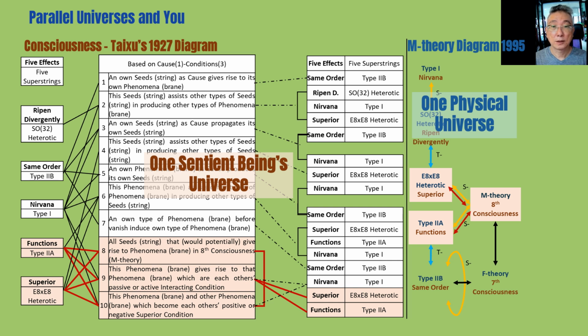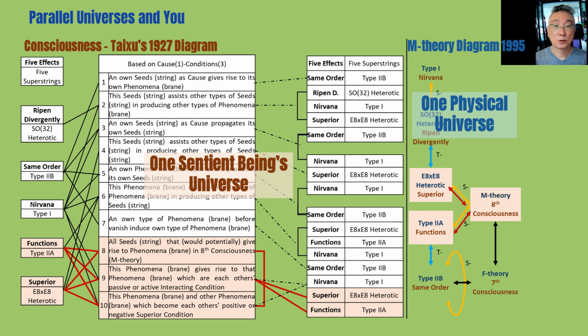Now we can see on the right dualities among M theory, type 2a, and E8 times E8 heterotic strings are on the left in Taishu's diagram, fruit of functions, superior fruit, and the 8th, 9th, 10th items in the middle playing the functions of 8th consciousness, which is M theory.